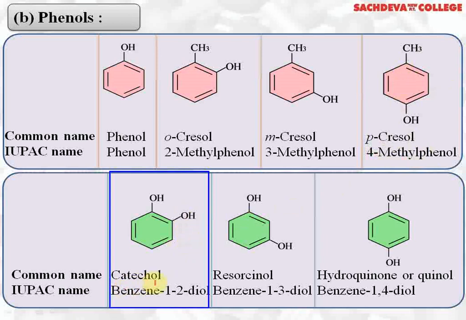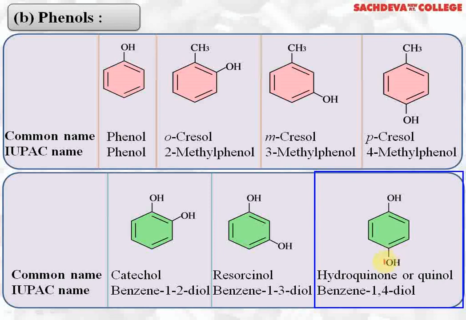Here we have 2 OH groups at ortho position. Common name is catechol. IUPAC name is benzene-1,2-diol. When OH groups are at 1 and 3 positions, it is called resorcinol. IUPAC name is benzene-1,3-diol. When OH groups are at 1 and 4 positions, we call it hydroquinone or quinol. IUPAC name is benzene-1,4-diol.